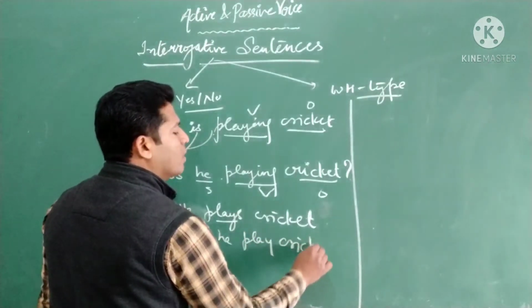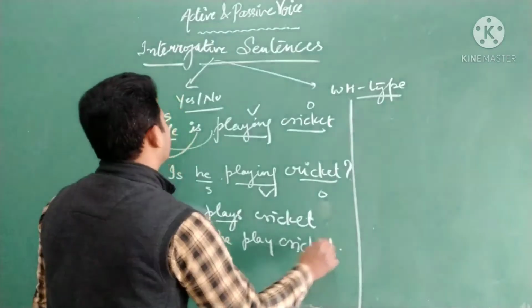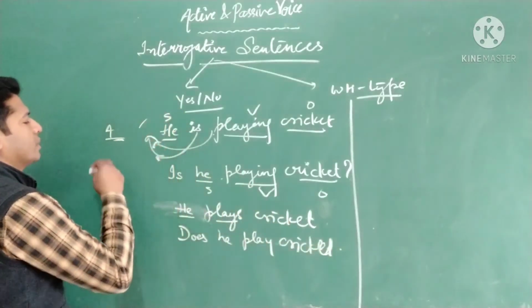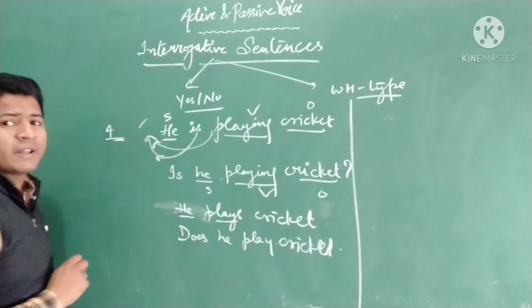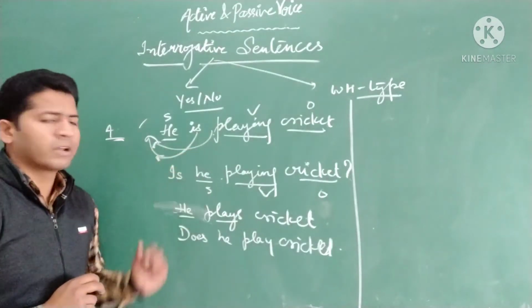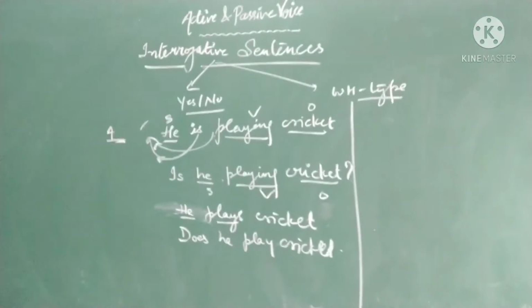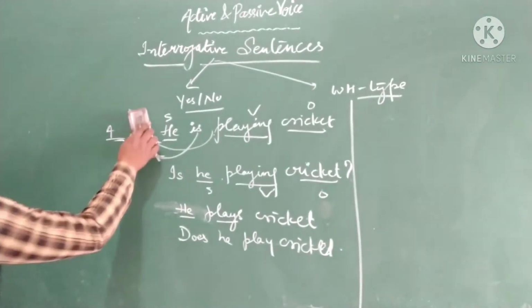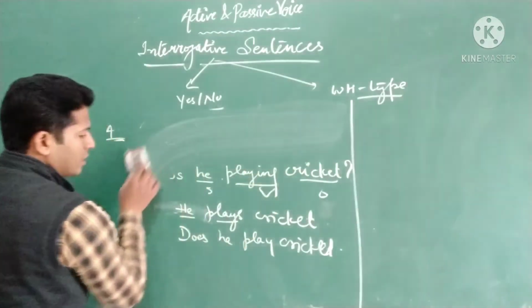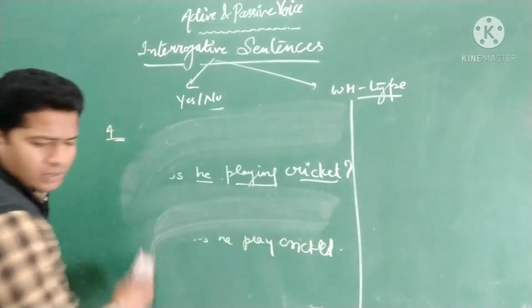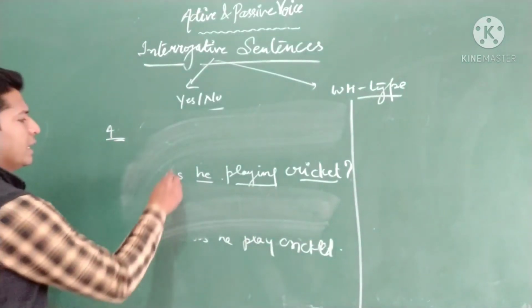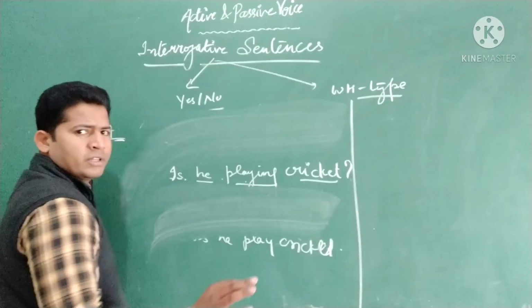This is how we convert any active sentence which is in affirmative, declarative type into an interrogative sentence. Now, if you have to convert this active sentence, the sentence written here, into the passive voice, interrogative one, what will we do? Let's see. What you need to do is: is he playing cricket? You have to follow the same steps.